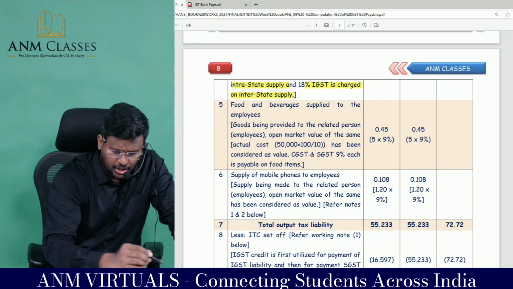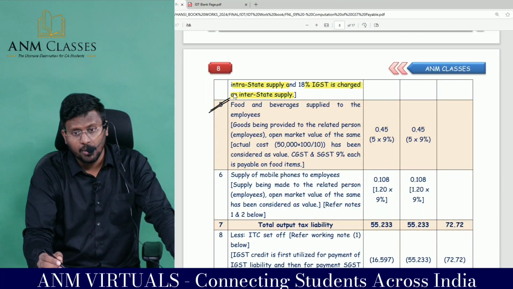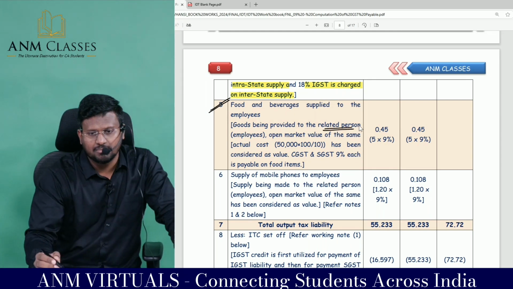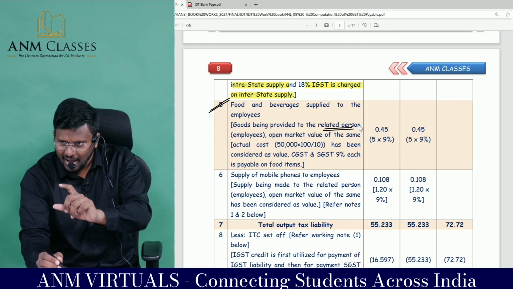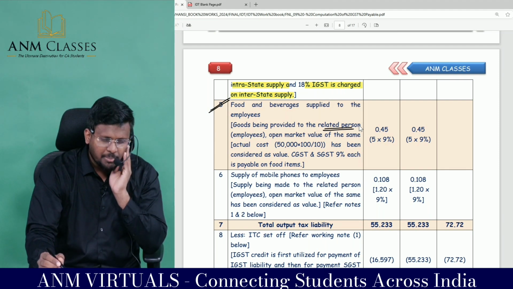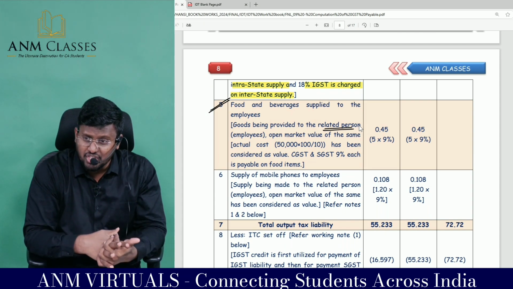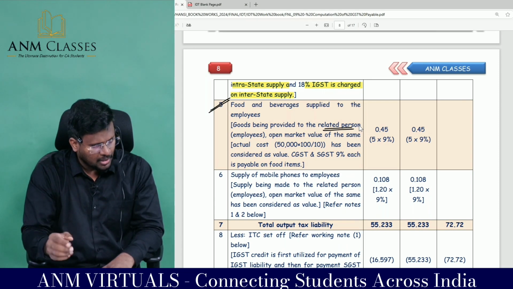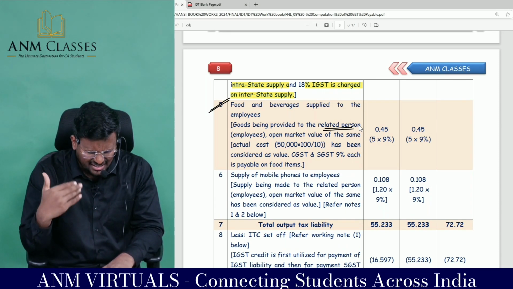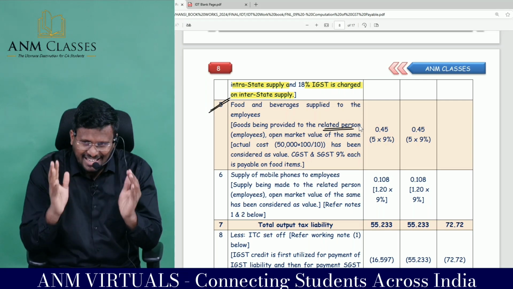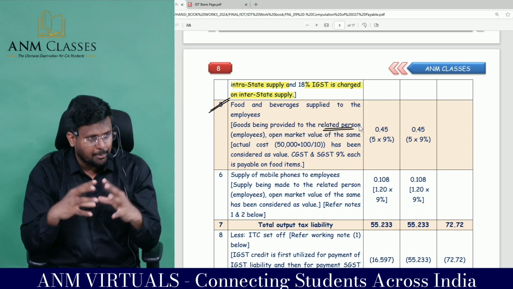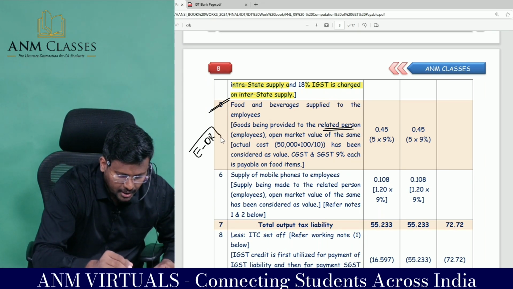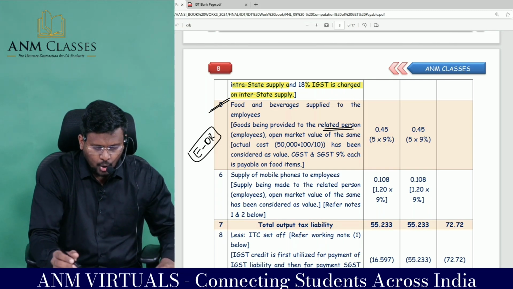Here, food and beverages are supplied to the employees. Goods are being provided to what person? Related person. Sir, employer and employee are what person? Based upon relationship and control, 5 people are related. Person number 1: officers or directors of one another. Number 2: legally recognized partners. Employer and employee. So employer and employee are related persons. Food and beverage supplied to the employees.